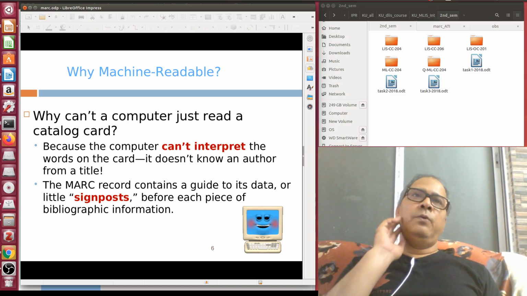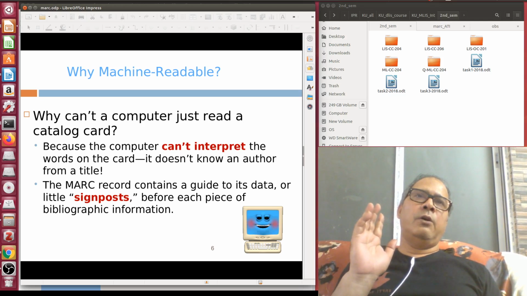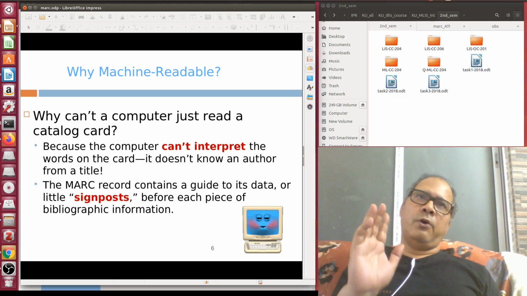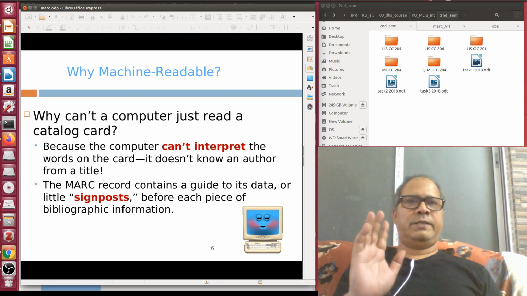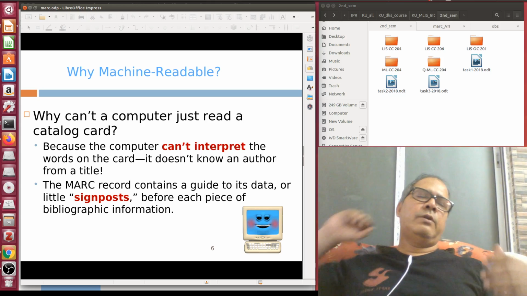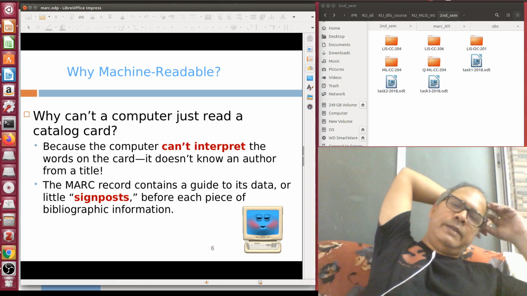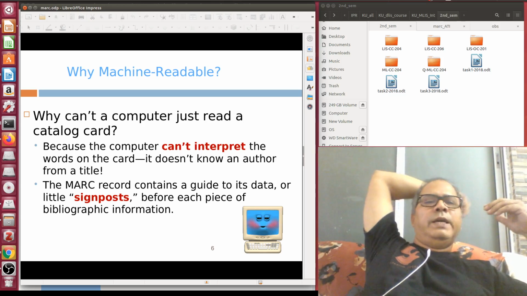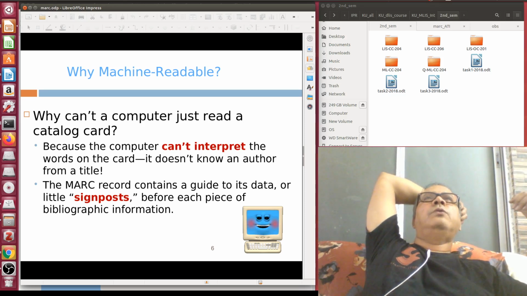So what do we need to do? When you are entering or managing your card catalog, you are also following an underlying data structure. The underlying data structure is ISBD. ISBD divides all kinds of cataloging data into 8 areas. Then each area is again subdivided into a number of sub areas.